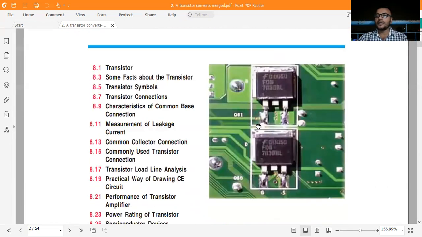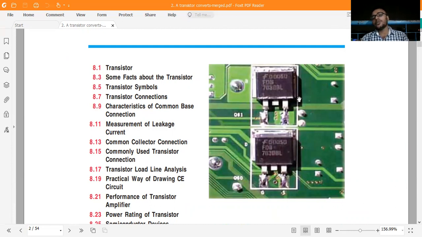Let us see what the transistor is. The transistor is basically a very basic element. It is very useful for manufacturing electronic devices, and it is frequently used. For making transistors, silicon is the material most frequently used. If you look at silicon, the outermost valence is 4, and its atomic number is 14.